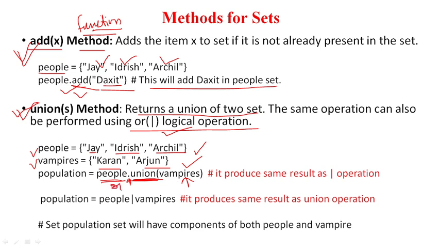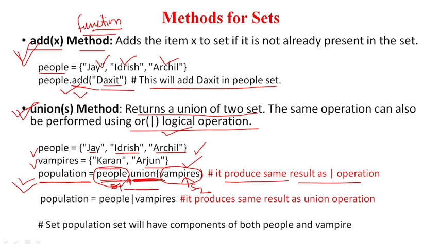So this is set 1 and this is set 2. I am calling the function union on the first set people, and I am passing the second set vampire as a parameter into the function union. So it will produce a union, and the result will be stored into a new set called population.